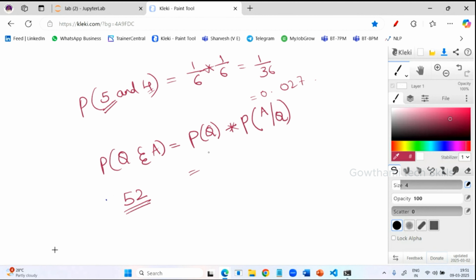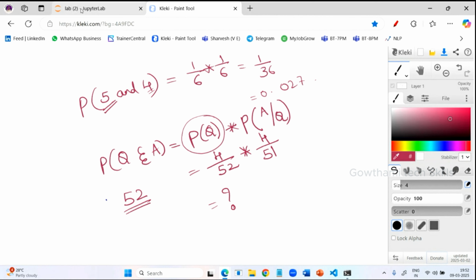So what is the chance of getting the queen from a deck of cards? 4 divided by 52. Here, you have picked one card. So how many cards will be there now? 51 cards only. And what are the chances of having an ace? There are 4 aces. So they are depending on each other. So what will be the output? That is the probability of getting queen and ace. Understood this one, dependent and independent?